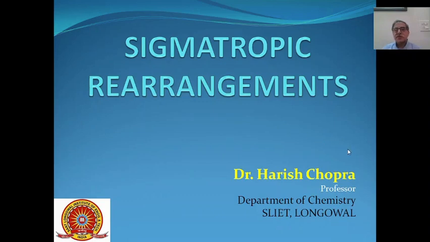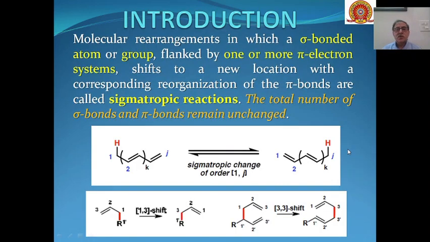Sigmatropic rearrangements. Sigmatropic rearrangements are molecular rearrangements in which a sigma bonded atom or group, having one or more pi electron systems, shifts to a new location with the reorganization of the pi bonds, and such type of reactions are called sigmatropic reactions.